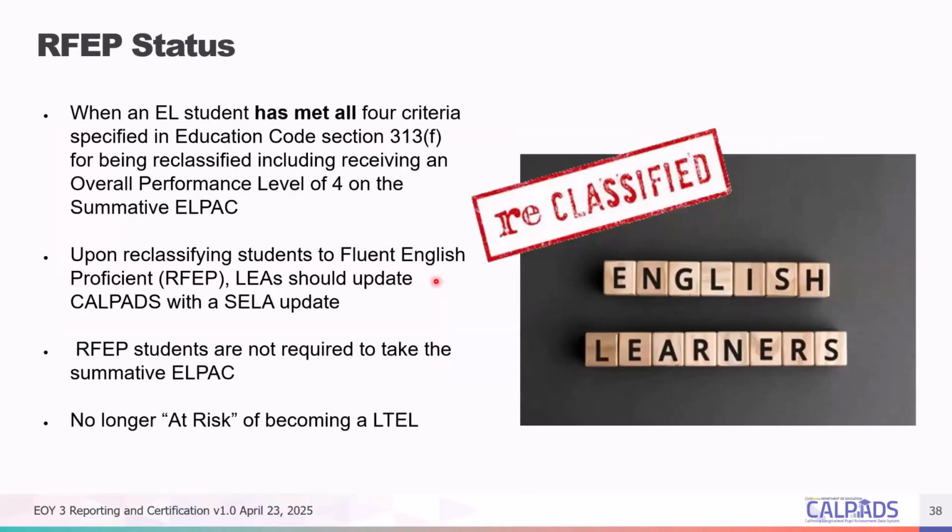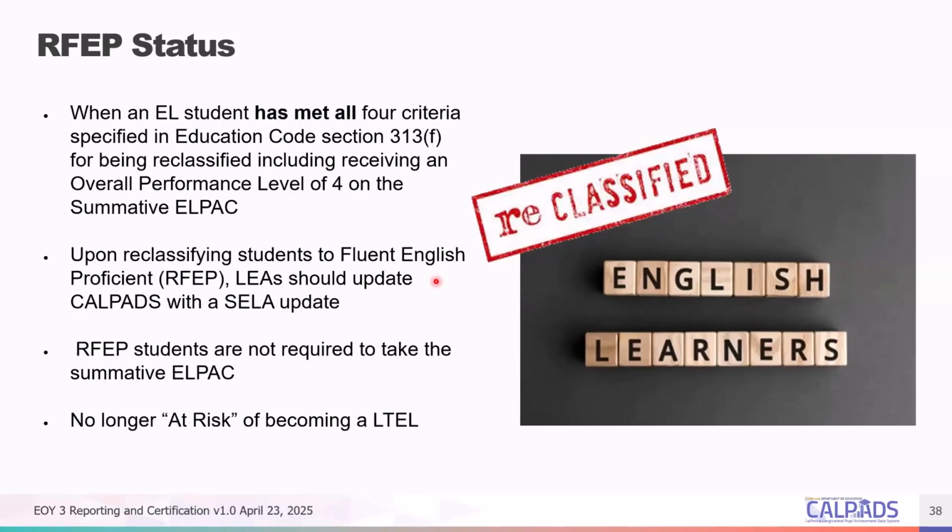Let's move on to RFEP. For the RFEP status, students who are considered RFEP, meaning when an EL student is tested this year using the summative LPAC testing, if all four criteria specified in Ed Code 313F are met and the student receives a level 4 on the summative LPAC, then the student is considered a reclassified fluent English proficient student.